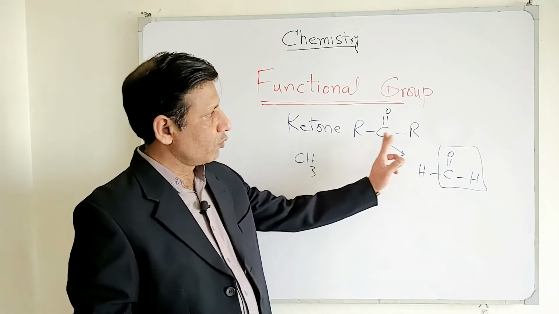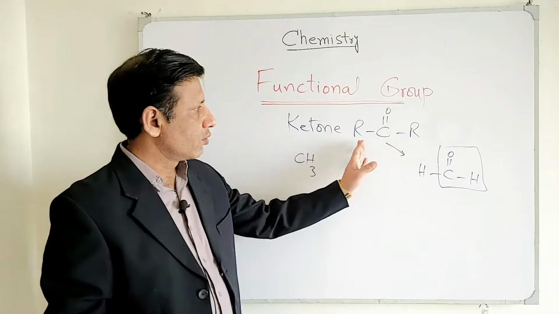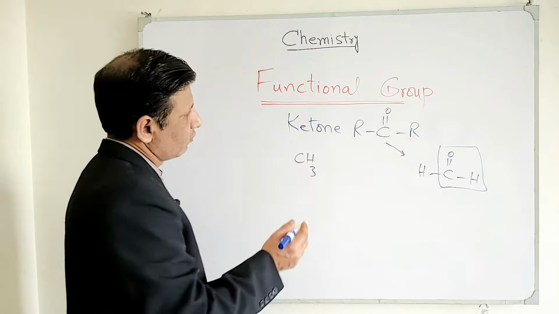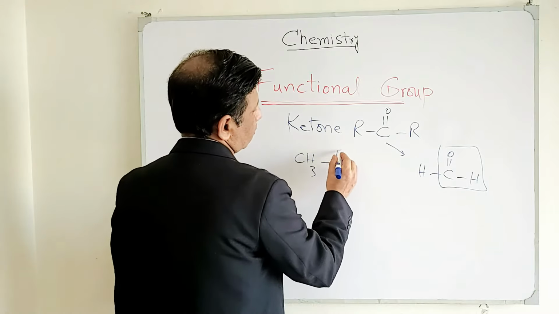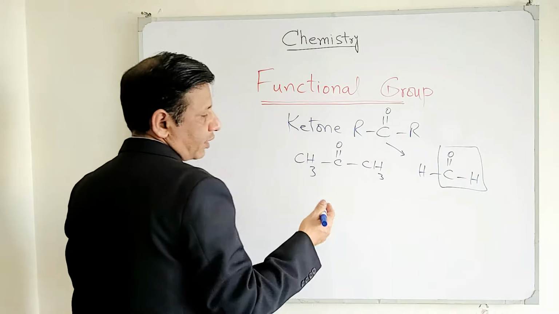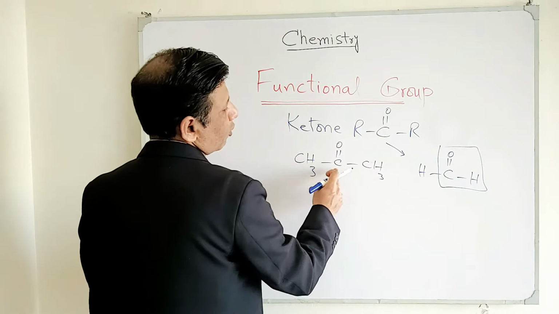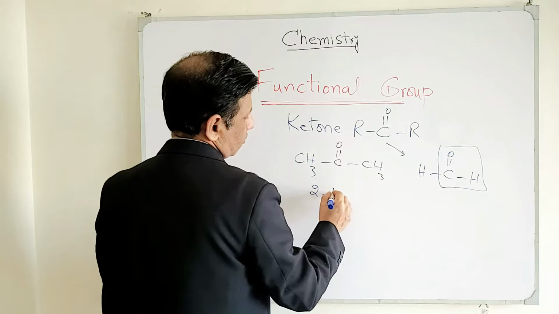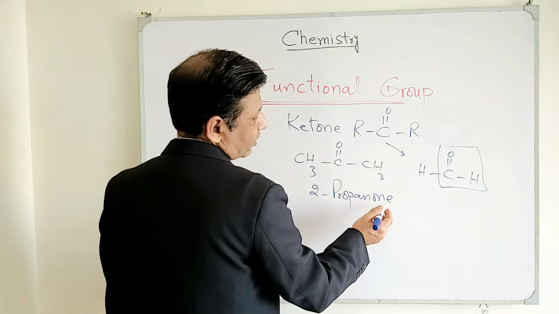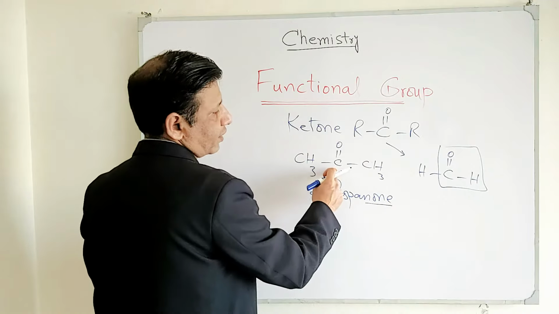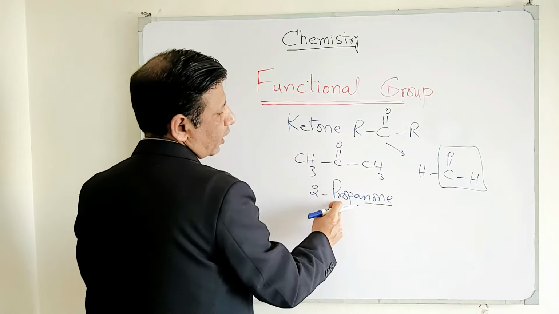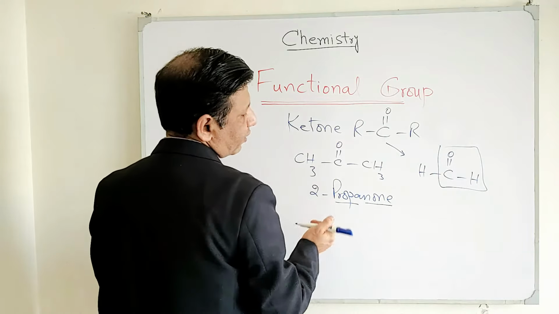So that's why we cannot place hydrogen here, rather we will have to place the first member at least of the alkyl family, which is this one. So now, once again the same member, and this is what we call 2-propanone. And this "one" thing represents that it is a ketone. 2 shows the position of carbonyl carbon and propa shows the parent chain length.